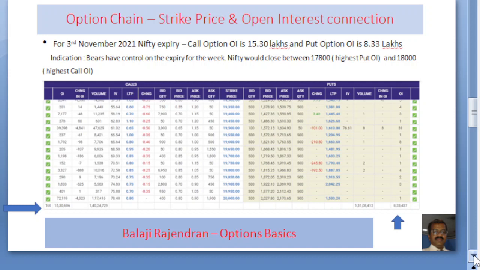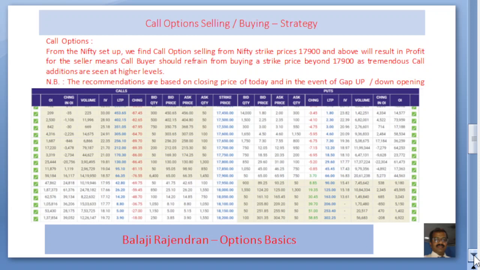If you see the option chain data, we can conclude that Nifty would close between 17,800, where the highest concentration of put is, and 18,000, where the highest call open interest is. Even though there is a significant addition at 18,000, even 17,900 would act as a resistance for Nifty for 3rd November closing. Now, what is the strategy for call option selling and call option buying for tomorrow, that is 3rd November?